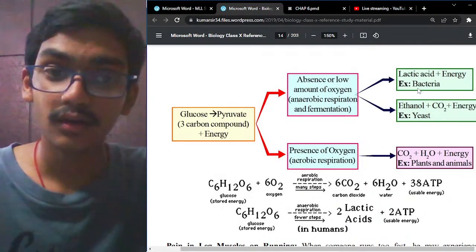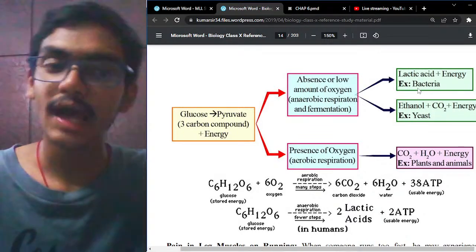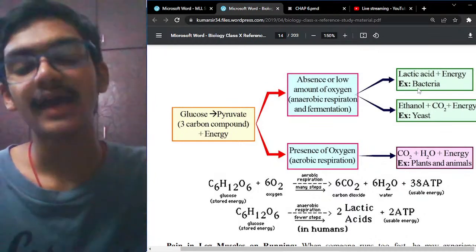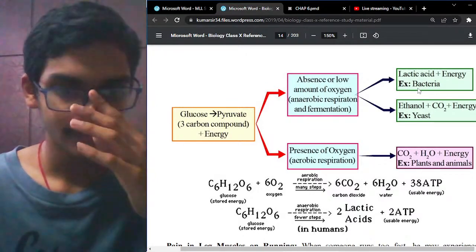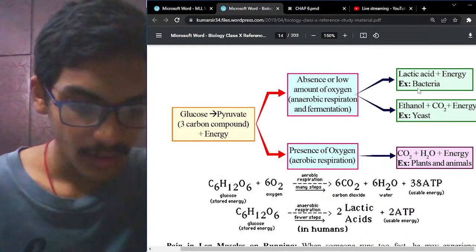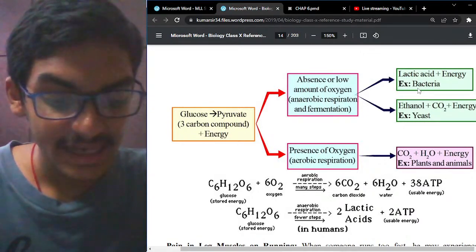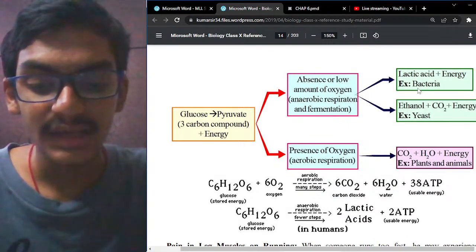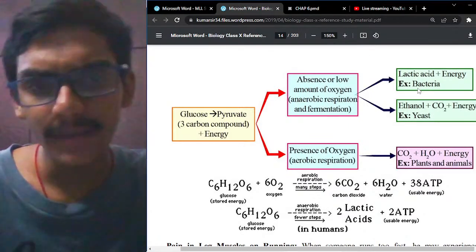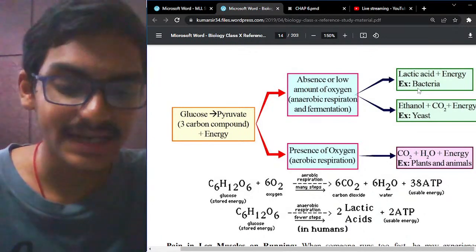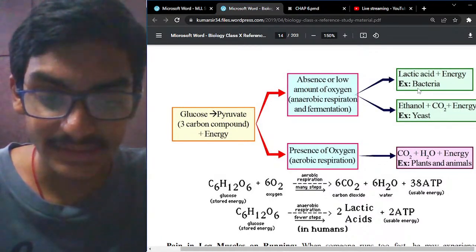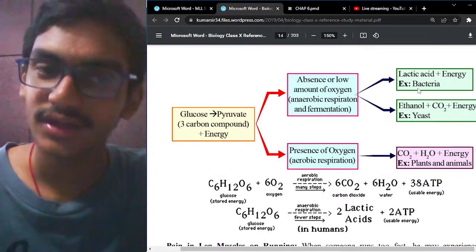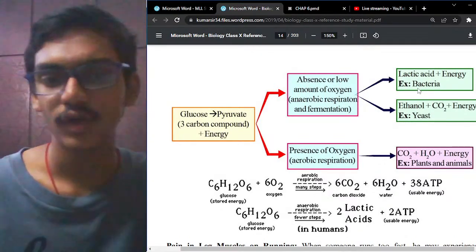Okay, as I already told you, at the end of the session as well, try to make out the difference between aerobic and anaerobic respiration. The accumulation of lactic acid in the muscles also causes fatigue and pain, and you might get some relief from pain after a hot water bath or a massage. And finally, lactic acid is completely broken down into carbon dioxide and water by aerobic respiration, as you can see in the following equations.